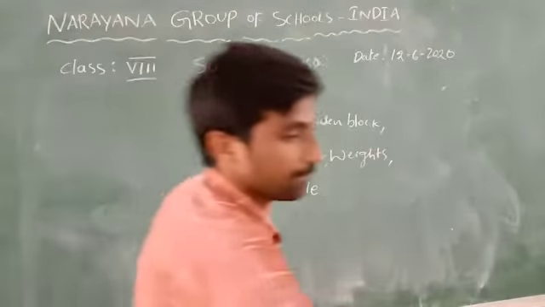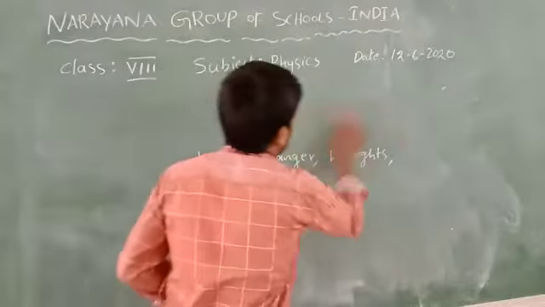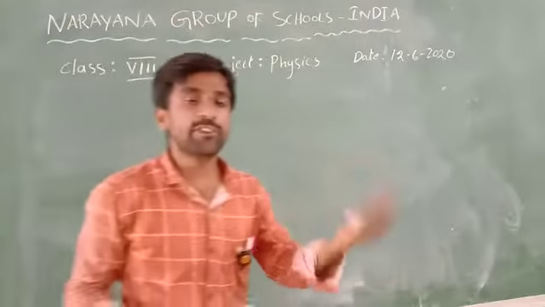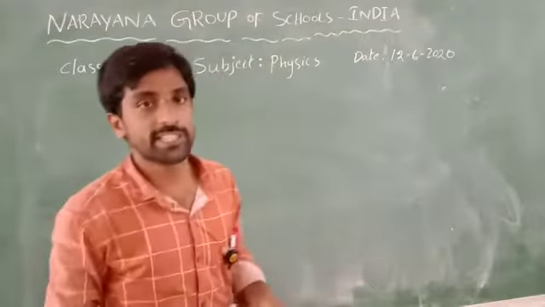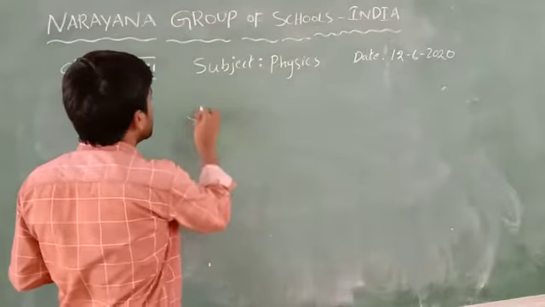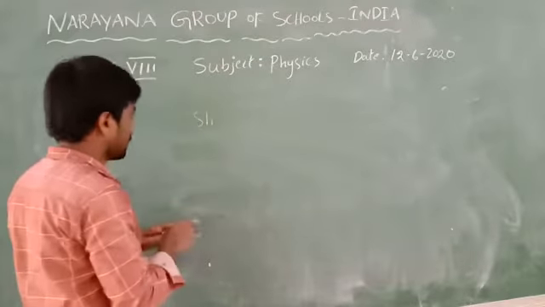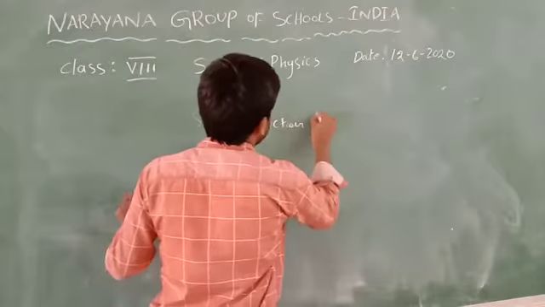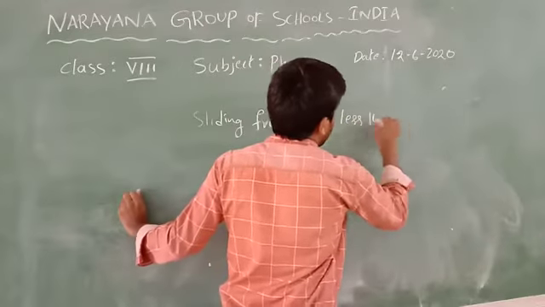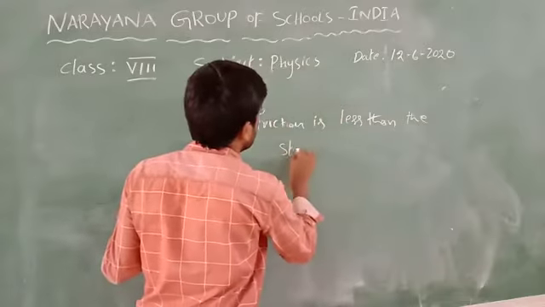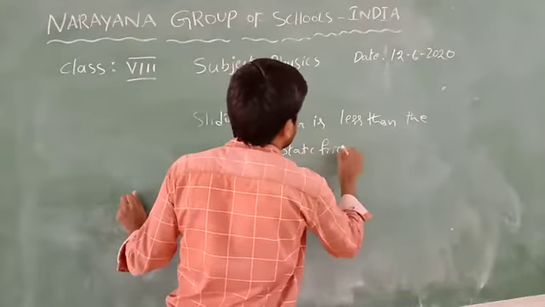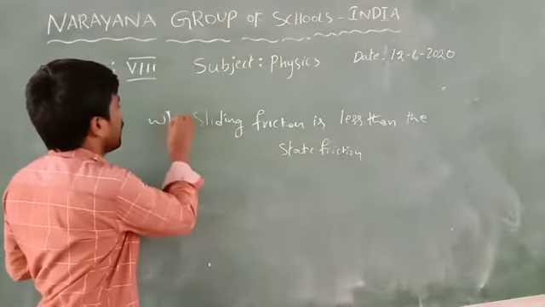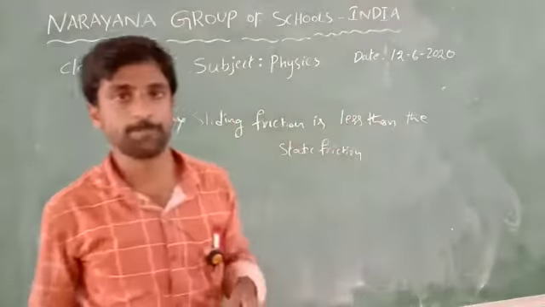Coming to the fourth question. The question is, explain why sliding friction is less than the static friction.